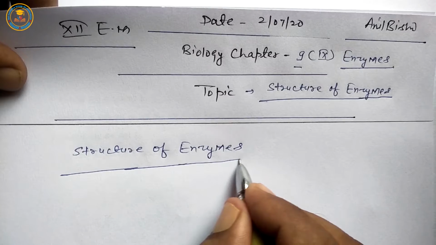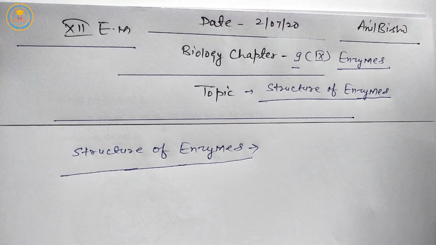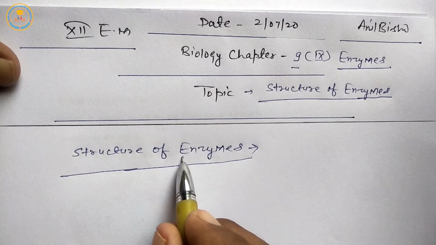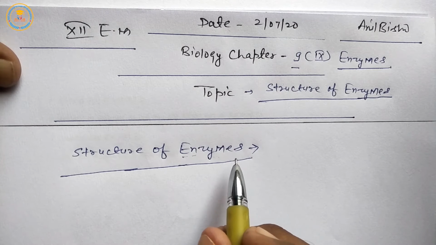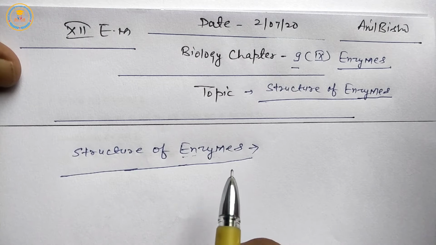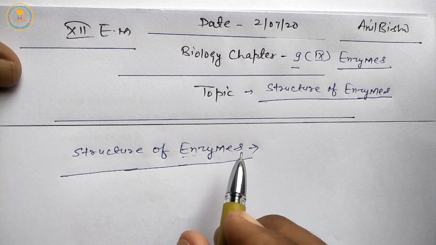Students, in the previous online class we studied the history of enzyme, introduction of enzyme, and definition of enzyme. First is history of enzyme. In the term enzyme, 'en' means in, and 'zyme' means yeast. It means the first discovered enzyme was located in yeast.